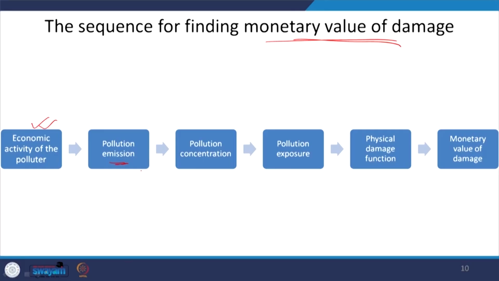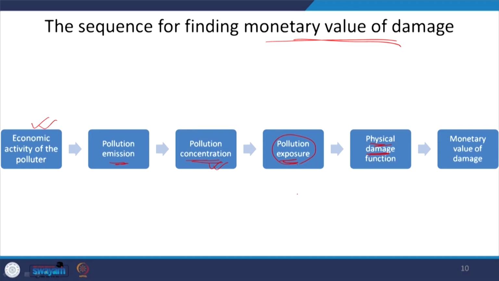And after finding this pollution emission, the next thing to clarify is the concentration of the pollution, whether the pollution is generated and diffused or whether it gets concentrated over a particular geographical or spatial area. Again, this concentration is going to affect the exposure. If the concentration is high, then obviously the exposure will be high. When the pollution exposure is high, it will lead to physical damage of the goods and services or even the health itself.